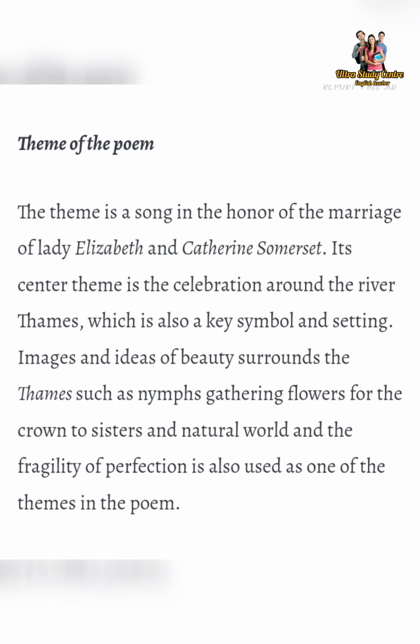Theme of the poem. The theme is a song in honor of the marriage of Lady Elizabeth and Catherine Somerset. Its central theme is the celebration around the River Thames, which is also a key symbol and setting. Images and ideas of beauty surround the Thames, such as nymphs gathering flowers for the crown, the sisters and the natural world, and the fragility of perfection is also one of the themes in the poem.